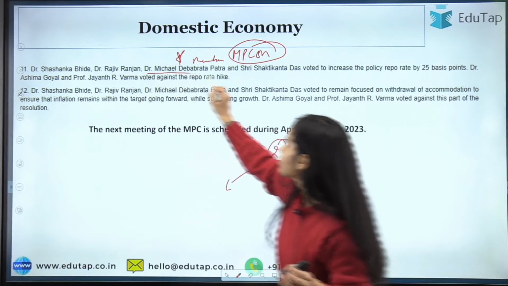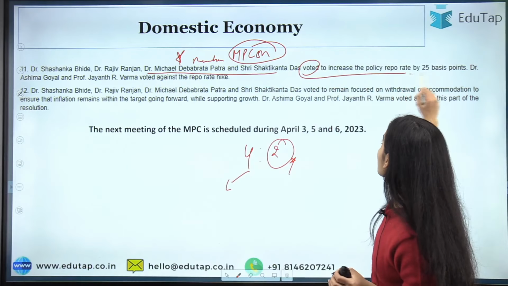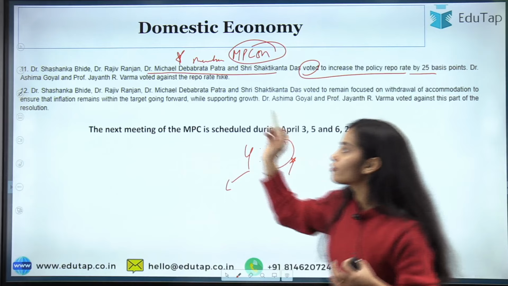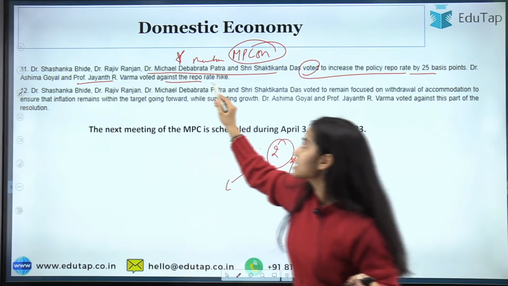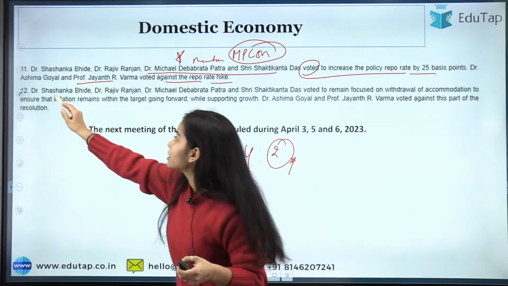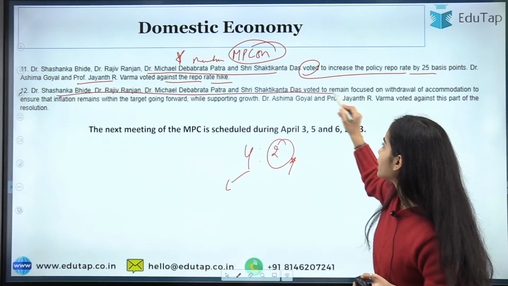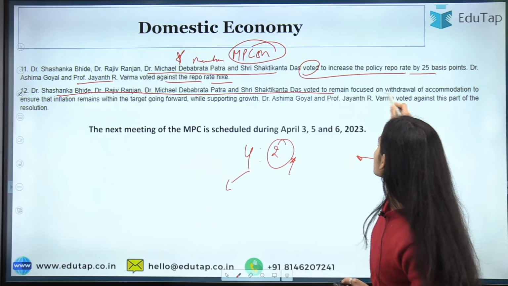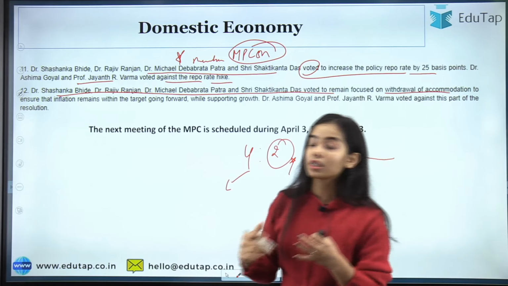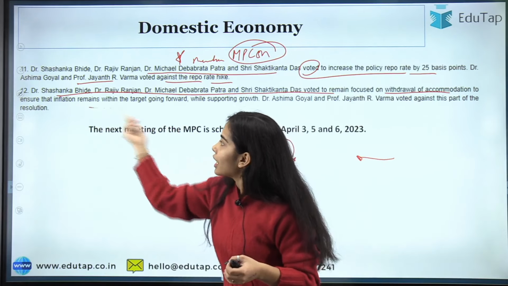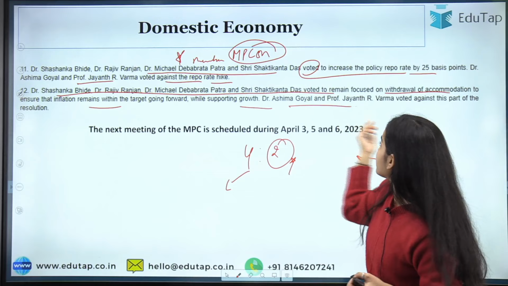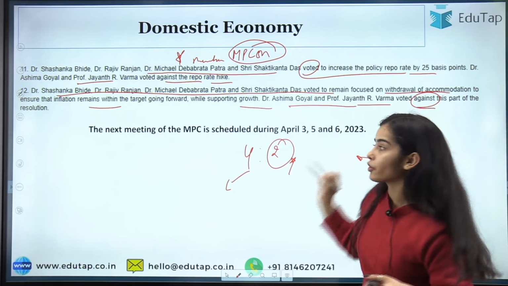These were the members that voted to increase the policy repo rate by 25 basis points, while the other 2 were against the repo rate hike. And these were the 4 that voted to remain focused on the withdrawal of accommodation, while the other 2 voted against this part of the resolution.